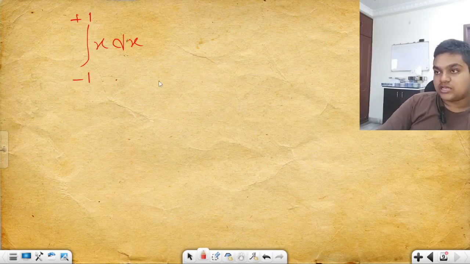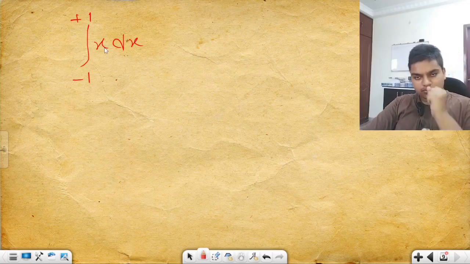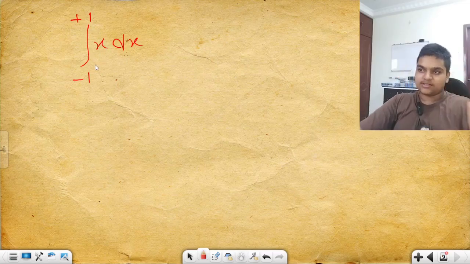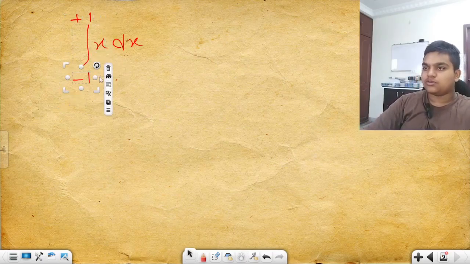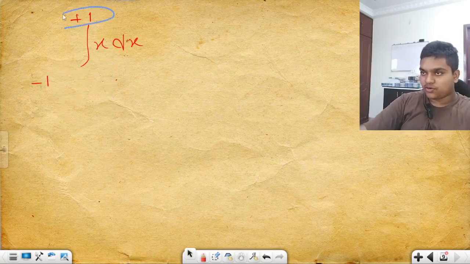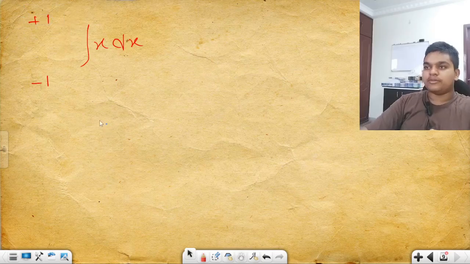Now first, what you have to do is act as if you do not have these limits with you. First of all, integrate it as a normal equation only. After integration, what do you get?